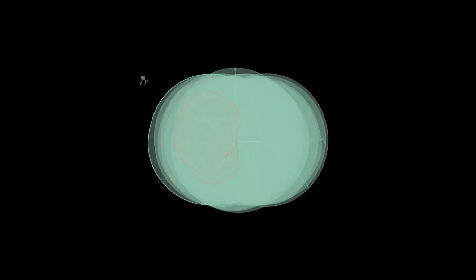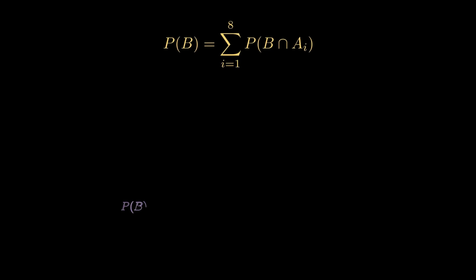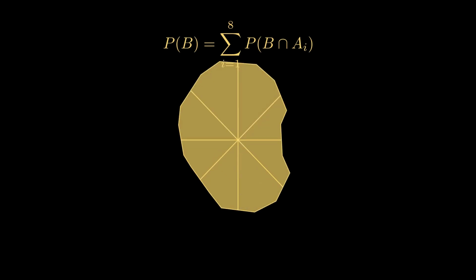The law of total probability says that to find the total weight of B, we simply sum up these fragments. For each slice, we ask, how likely is B to happen here, and multiply it by the size of that slice. It's a divide and conquer strategy that lets us reconstruct the whole form from its parts.